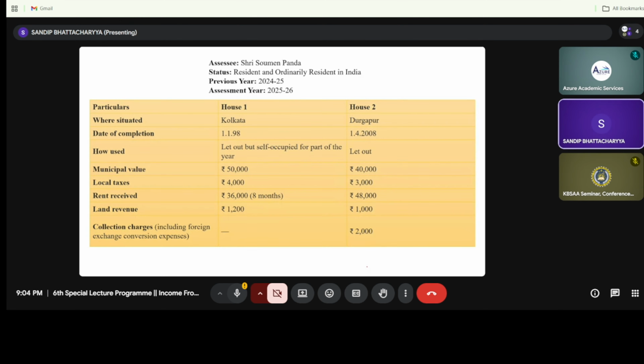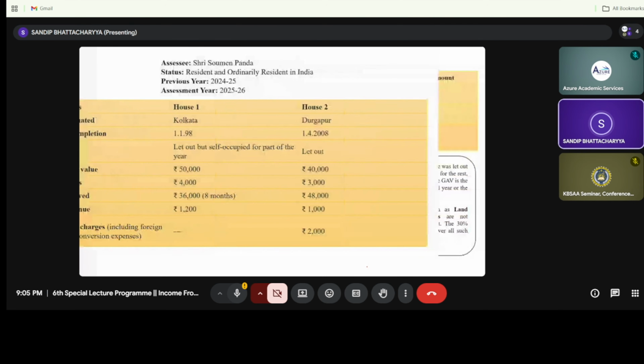Suppose there are 12 months, of which 9 months it is let out and 3 months it is self occupied. And house number 2 is entirely let out for the financial year. There is a municipal value, there are local taxes, there is a rent receipt of 8 months, and land revenue, and the collection charges including the foreign exchange conversion expenses in case of house number 2. From this you need to calculate the entire income from house property of Sri Showman Panda. So just see the solution.